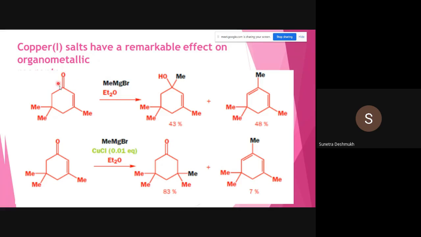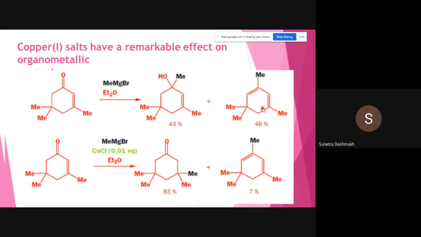This is a cyclic compound. Okay, a cyclic example we have taken, and here you can see the methyl magnesium bromide adds across the carbonyl group to give allylic alcohols. Okay, the alcohol is present on the carbon next to the carbon-carbon double bond. So this is an allylic alcohol, and we got this product in 43% yield.